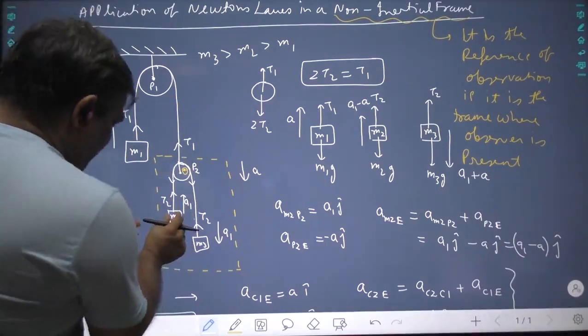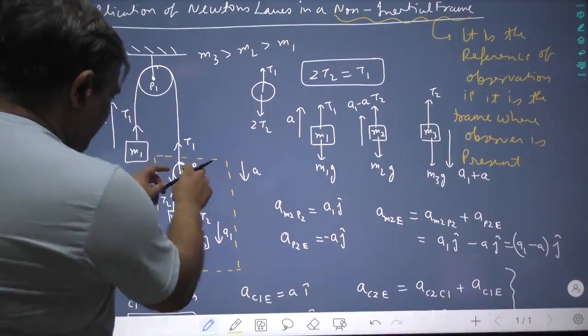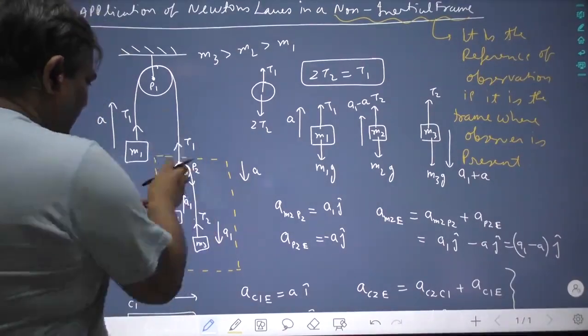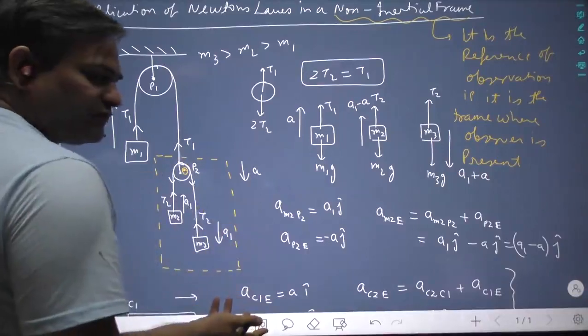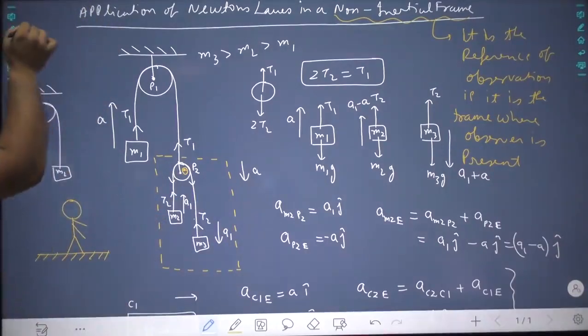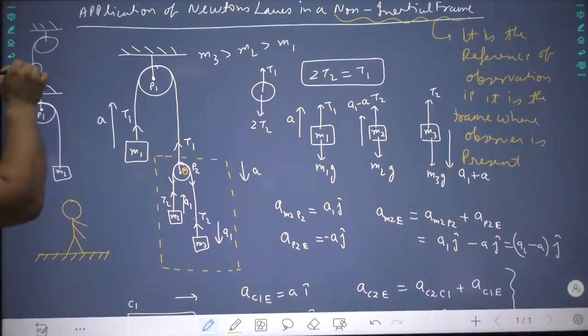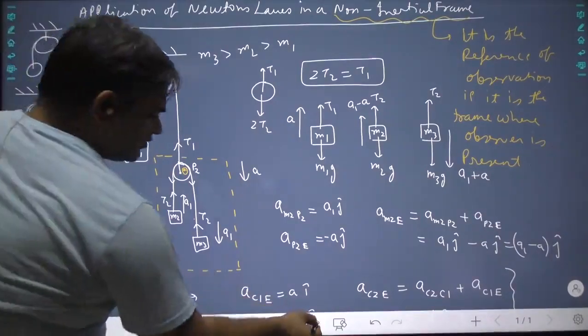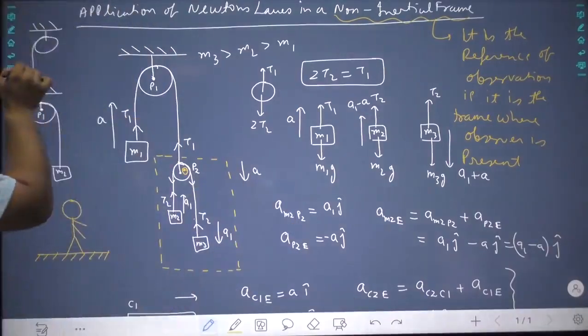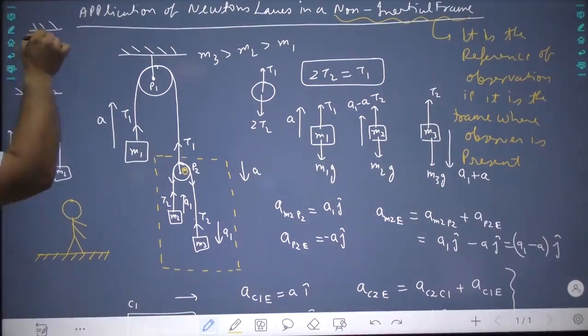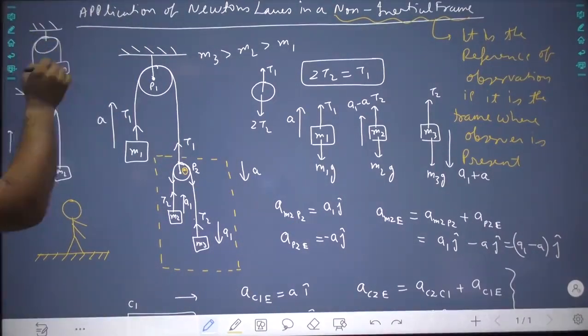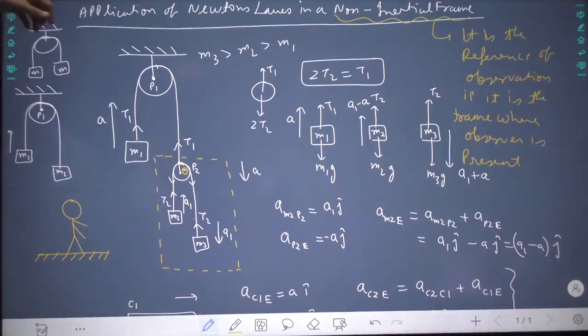This mass is put on this particular pulley. So if the pulley moves, this will move. Even if you have equal masses, they are at rest with respect to the pulley, but if you move the pulley, the whole system will move, because this M is resting on this pulley.